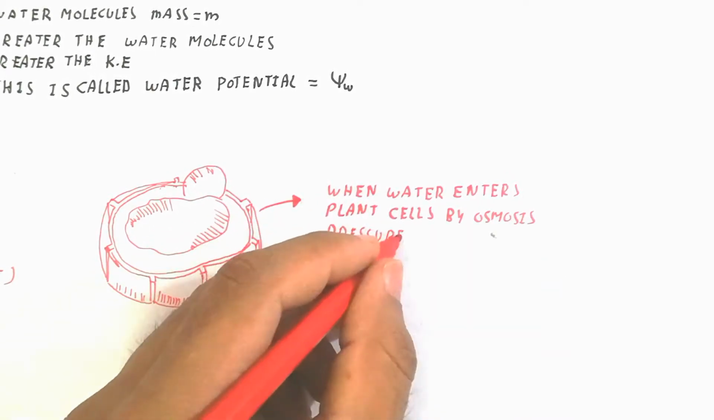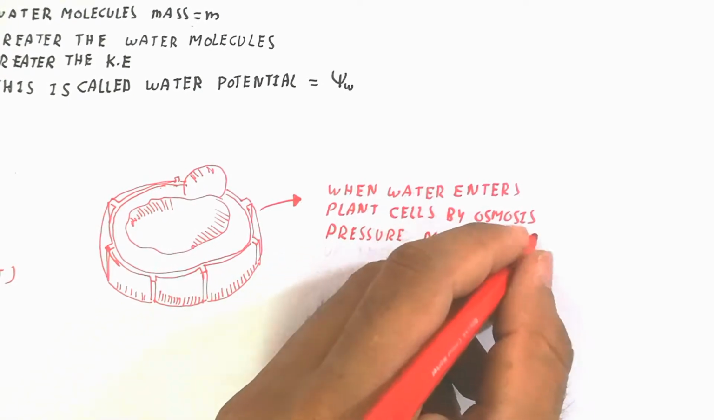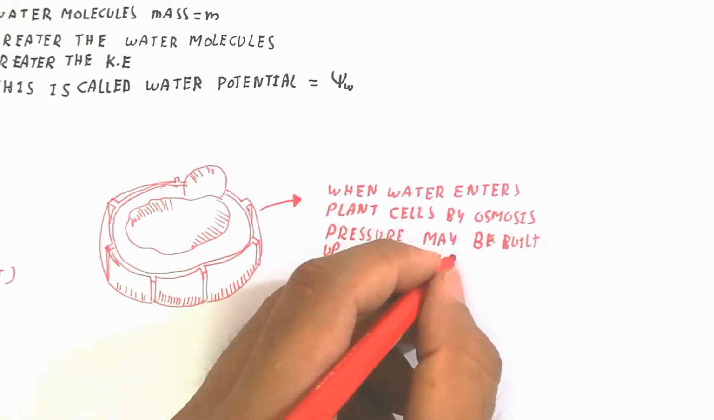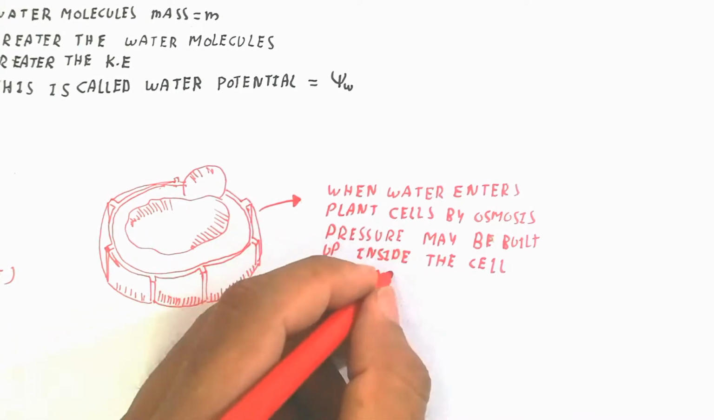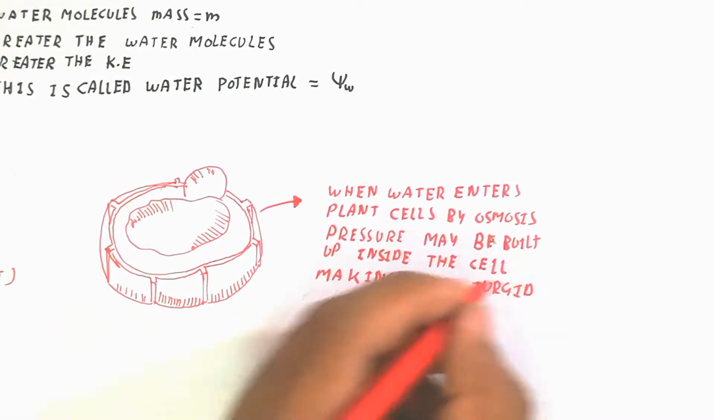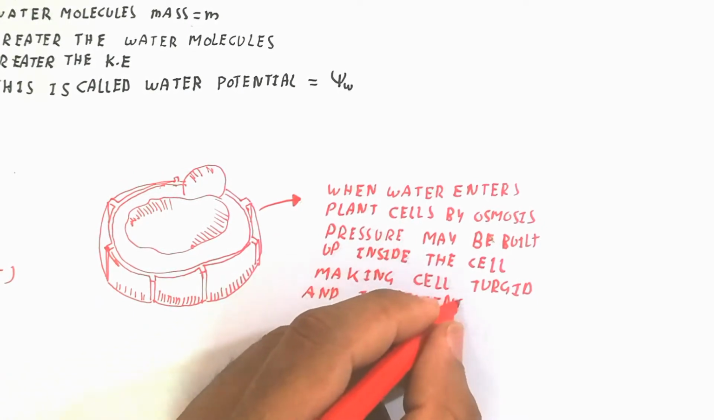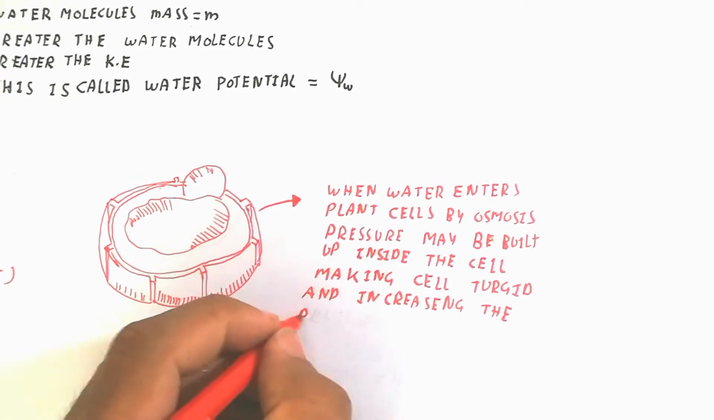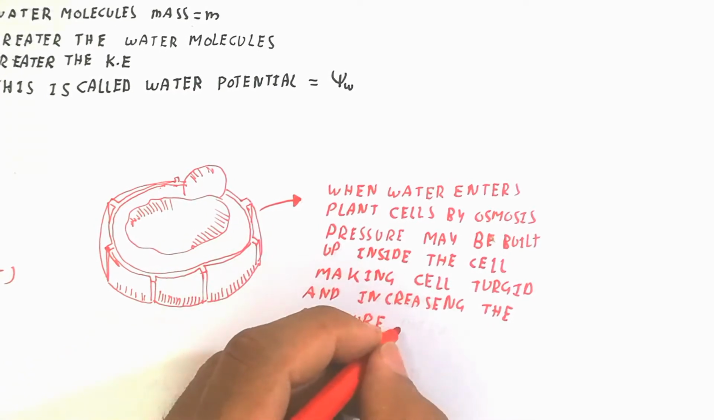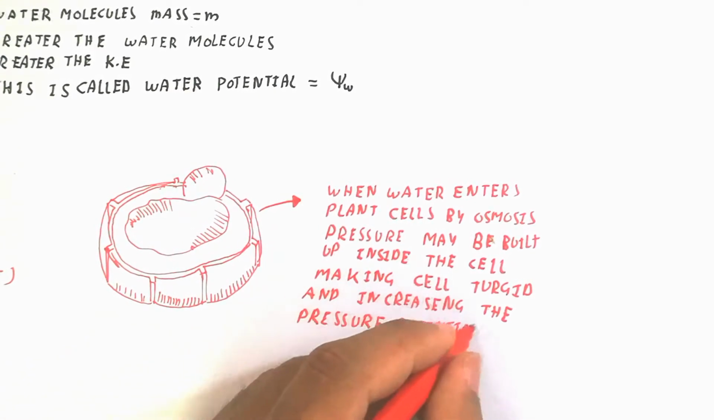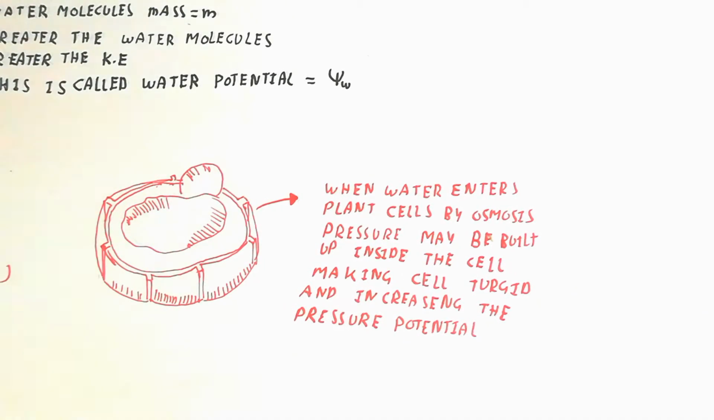a plant cell by osmosis, there is water entering due to osmosis, and pressure may be built up inside the cell. That potential makes the cell turgid, increasing the cell turgidity and increasing the pressure potential. So remember, the pressure potential will be increased due to the turgidity of the cell, due to the entering of water inside.